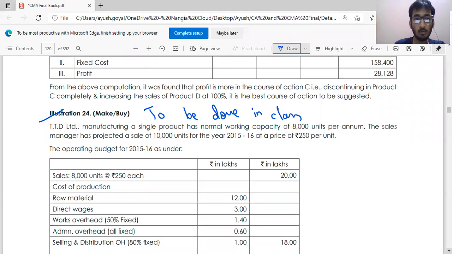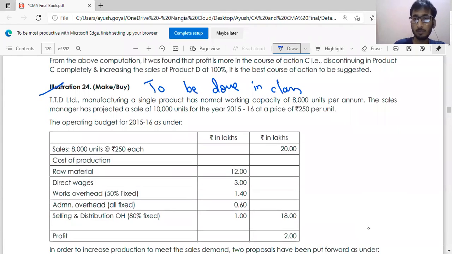So guys, there are three questions left in the CMA final study material related to decision making. In this lecture, we'll do two questions and in the next lecture, we'll do the balance one question. With this, the decision making would be completed. So let's come to the CMA final book. Let's start with illustration number 24.